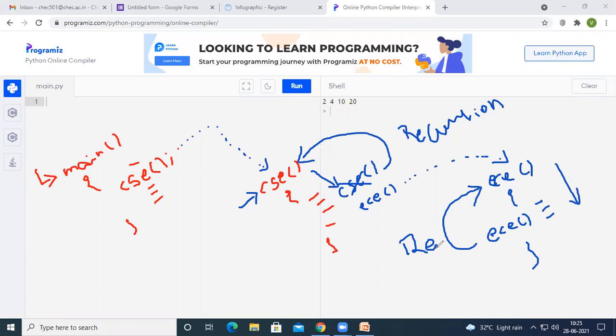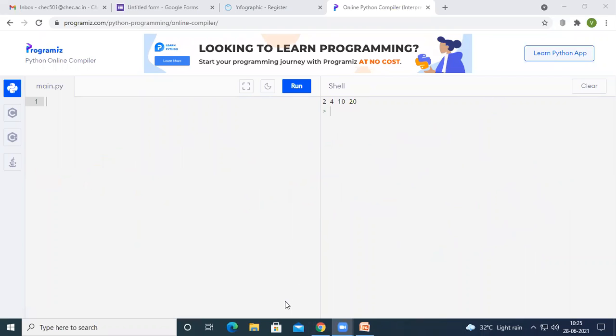Before going to see all these advantages, let us see the things in Python. This is the recursion in C, and let us see the recursion in Python. Almost everything is the same. In Python, we start defining a function by using the def keyword, and after that we have the name of the function. Let us assume the name of the function is fun1, and this fun1 does not have any parameters. That is the end of the declaration.